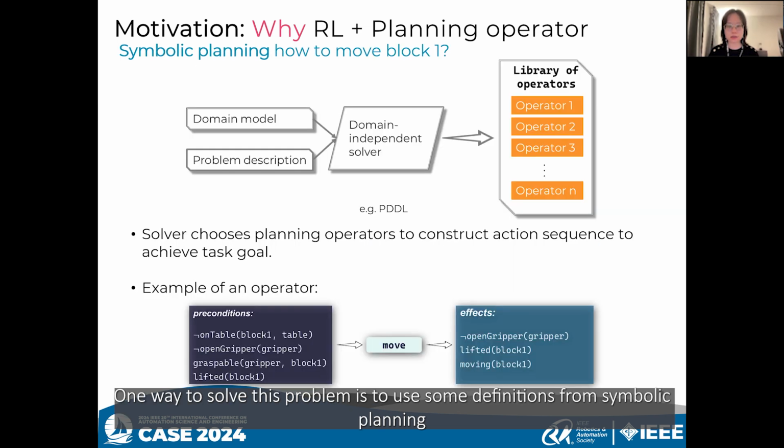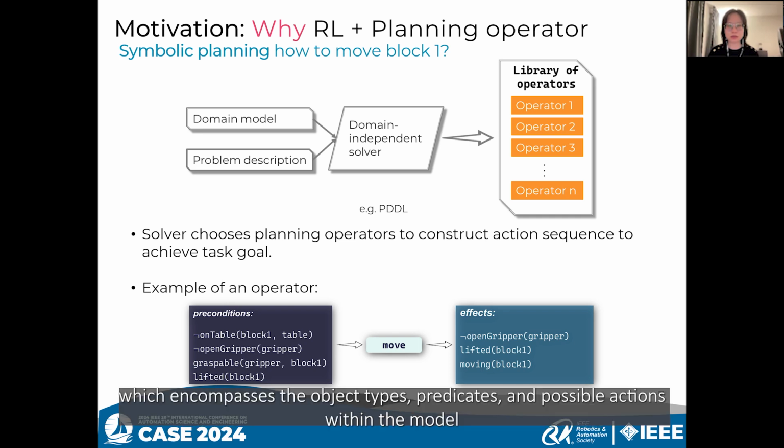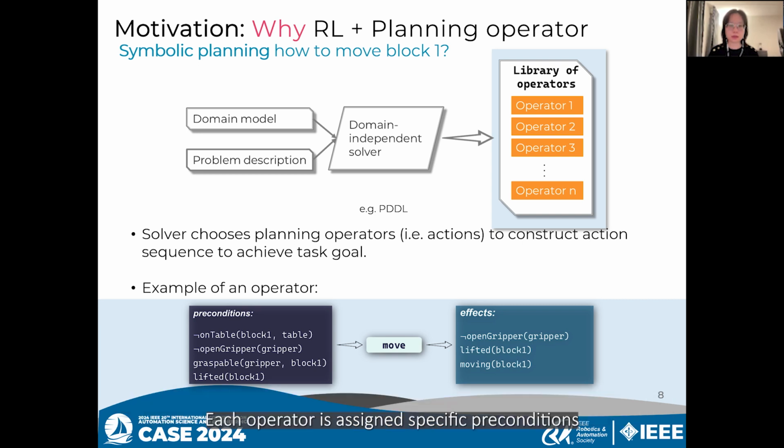One way to solve this problem is to use some definitions from symbolic planning. Generally, symbolic planning involves a domain model, which encompasses the object types, predicates, and possible actions within the model. The problem description specifies the exact object that exists and their current state. Each operator is assigned specific preconditions.